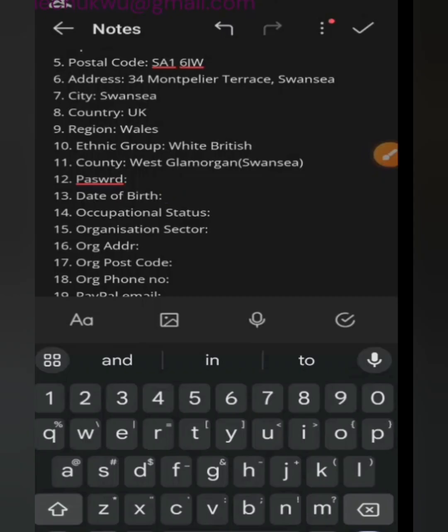Now you will still get surveys, though. Just note this. Even if you pick 60 years, you're going to get surveys. But the reason why we want to tell you is because we want to give you a range where we know that more working class people fall under. If you look at it very well, the most active working class persons fall under 30 to 35 years, and because they are the most active working persons, that is the set of people that get the highest kind of surveys.